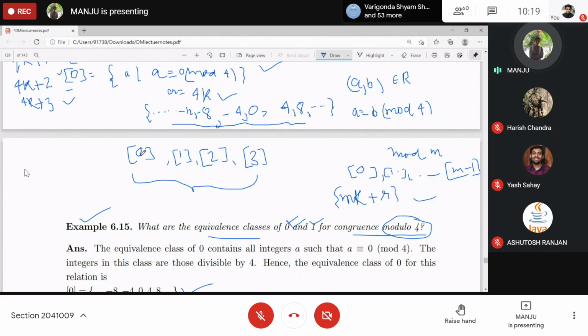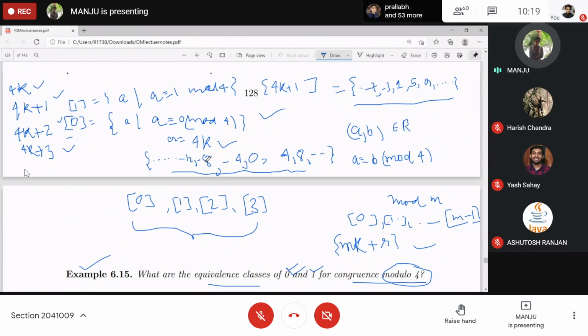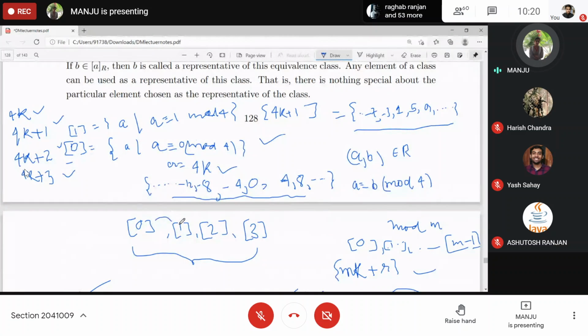If you want to check whether something is common between any two of these classes, that is the intersection of 0 with 1, 0 with 2, 0 with 3, 1 with 2, 1 with 3, or 2 with 3, can you get something common? No. Any intersection you take is empty, which means the classes are disjoint.